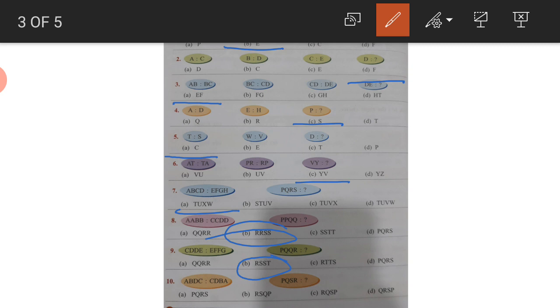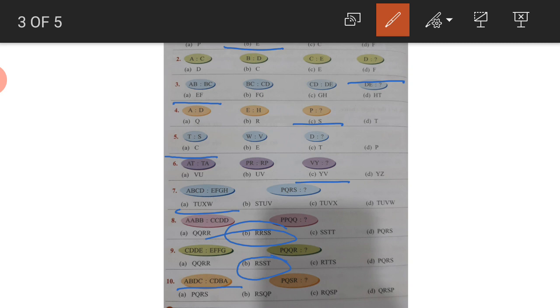Last but not the least, question number 10. A B D C, C D B A. You can see the first part A B C D, but they have written D C. It means the third will come in the fourth position, and the fourth alphabet will come in the third position. Third and fourth, they have interchanged the place. But in the second part they have corrected the order: C D B A. Or you can see one more thing, they are writing it backward.